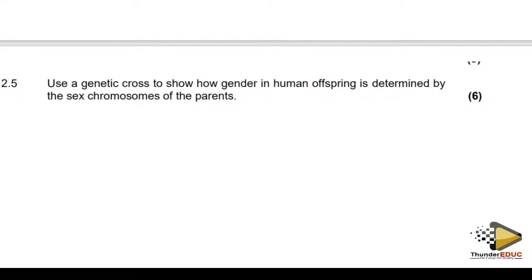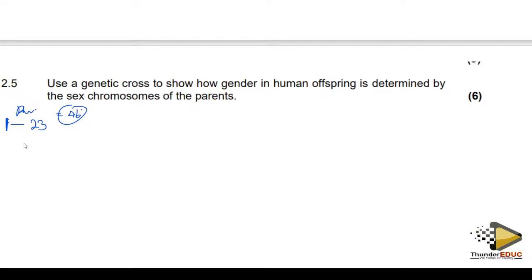So we are saying that sex determination is caused by the 23rd pair. So we have chromosome number 1 to chromosome number 23, and these are pairs, meaning that they are equal to 46 chromosomes.